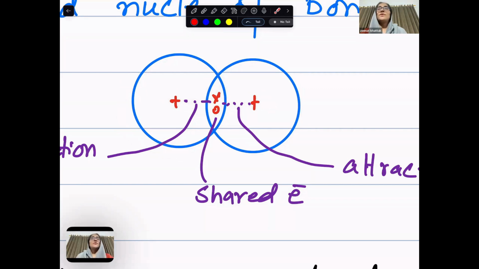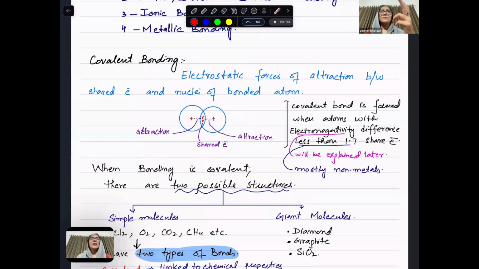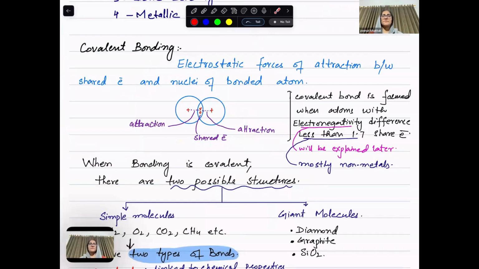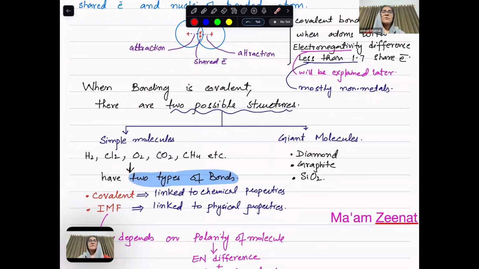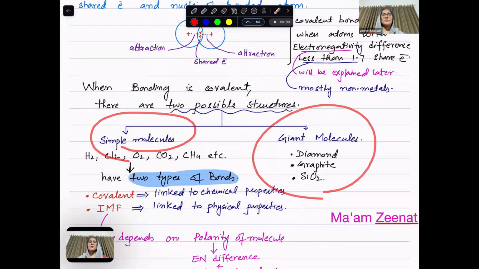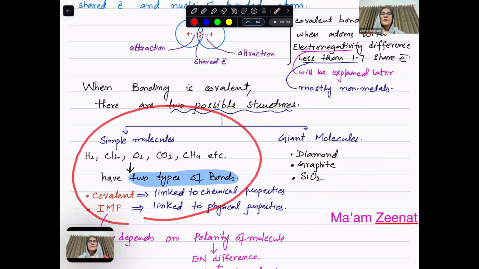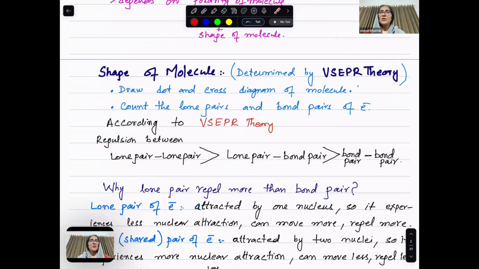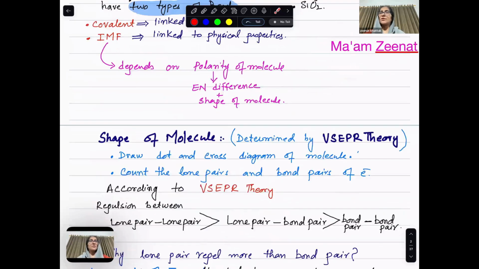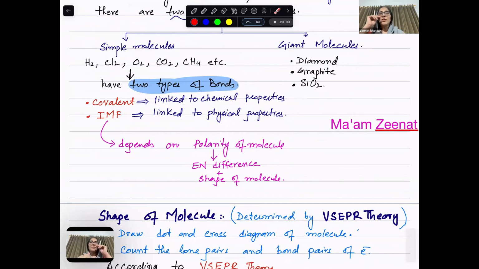Now, when we study covalent bonding, there are two types of structures: simple molecules and giant molecules. What is the difference between a simple molecule and a giant molecule? A giant molecule is a big molecule with many covalent bonds. Simple molecules are small molecules.